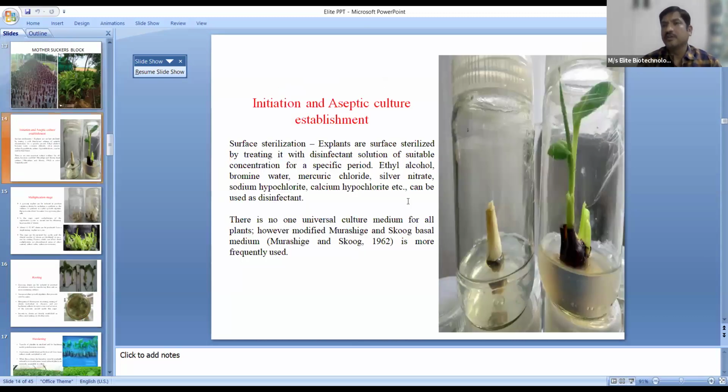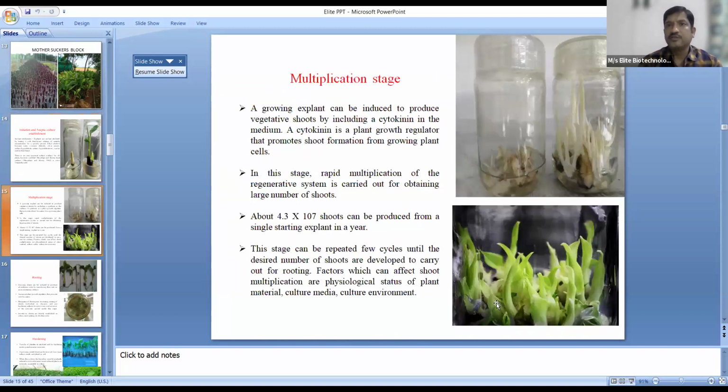So this is the initiation stage. This is a day one plant that has been inoculated in the bottle. This is a 4 to 5 week plant that has been grown in the nutrient media, where we get these shoots. The next stage is multiplication. This is the day one culture that we have inoculated. After 3 to 4 weeks, we will get this number of shoots.